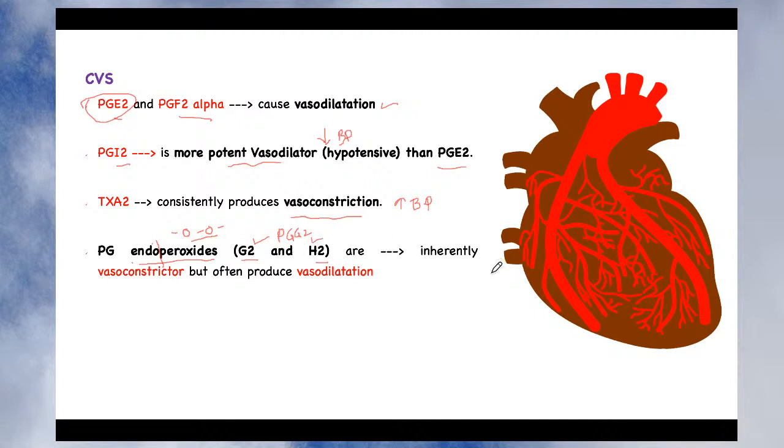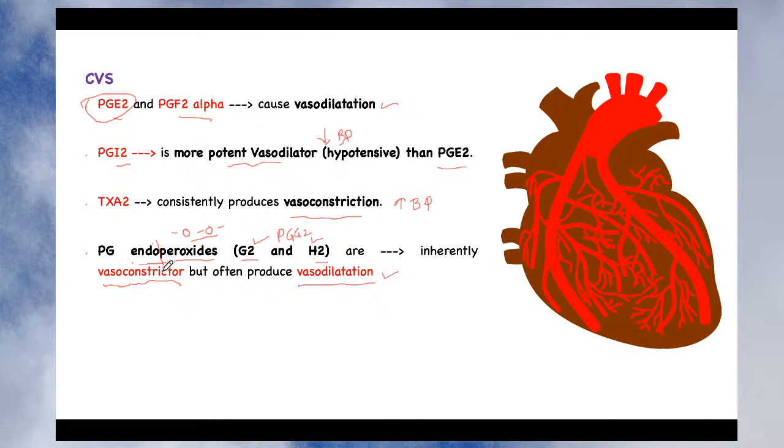If you see their pharmacological action, they are inherently vasoconstrictor in nature. So what is their inherent action? Inherent action means their original action is vasoconstrictor, right? But what is the problem in such a case? Since they are endoperoxides, their structure doesn't remain the same. They are further converted into some other structure, isn't it? So when they are converted into another structure, and that other structure is produced, the same prostaglandin produces vasodilation, because now it doesn't remain the same prostaglandin since it is converted into another prostaglandin. So their structure is changed, and whatever structure is formed, it is capable of producing vasodilation.